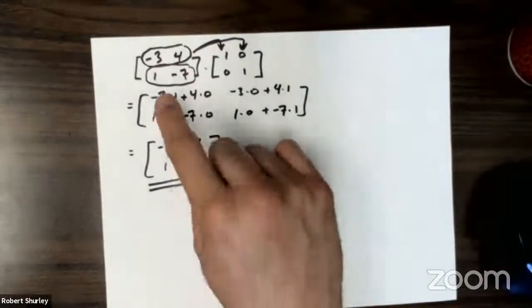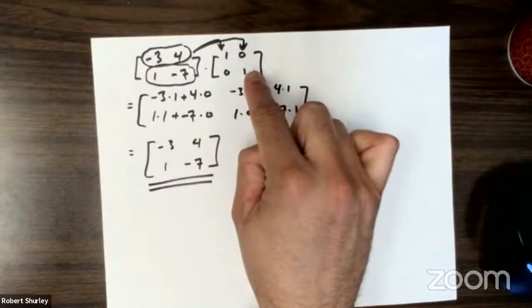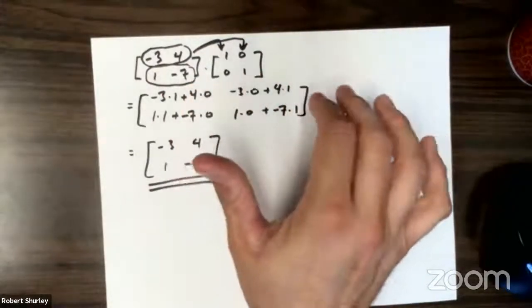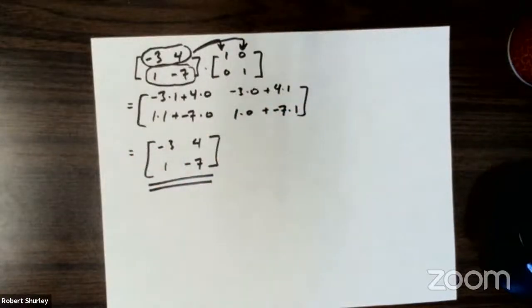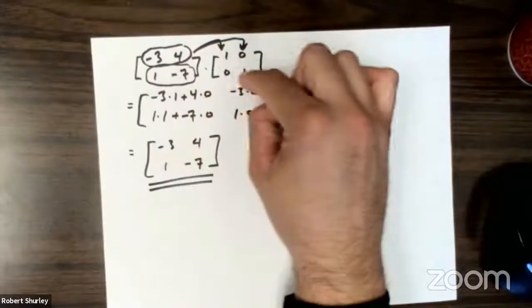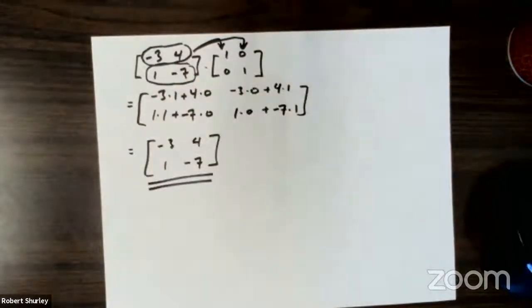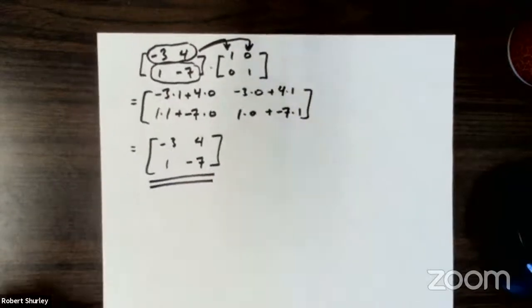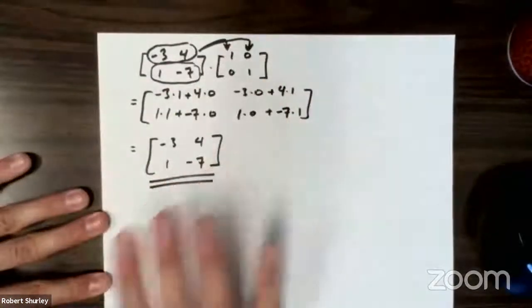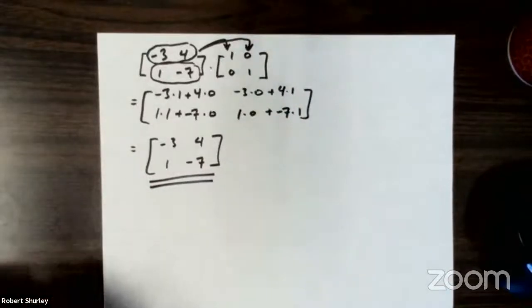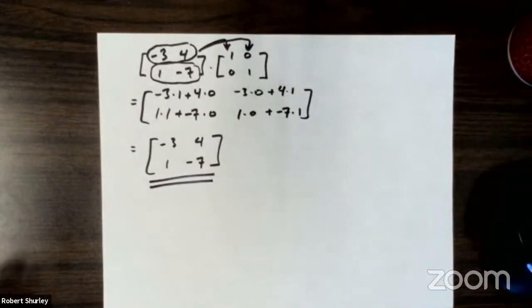Okay, so when you multiply a matrix by an identity matrix, now look, it has to be square. You have to have a square here. It does not work if it's not square. But when you multiply the matrix by the identity matrix, you always wind up with what you started with, because you're multiplying by an identity. Now, the next part of this is actually finding the inverse. This doesn't have anything to do with the inverse, but we want to find the inverse. And the easiest way to do that is in your calculator.